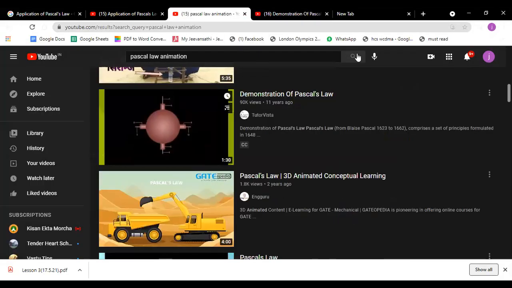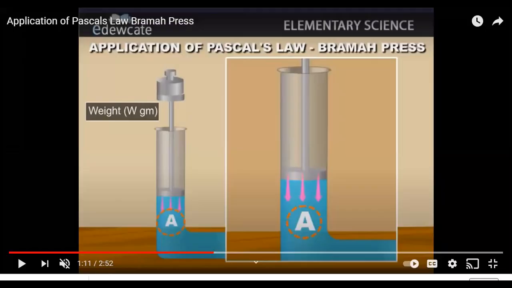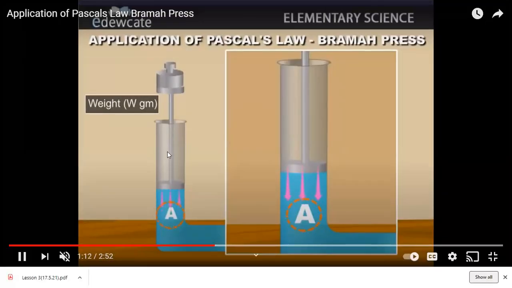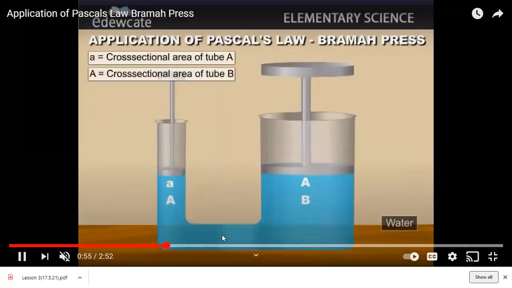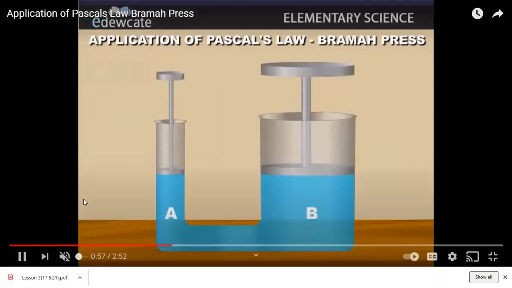So children, here you can see there are two pistons, a bigger piston and a smaller piston.